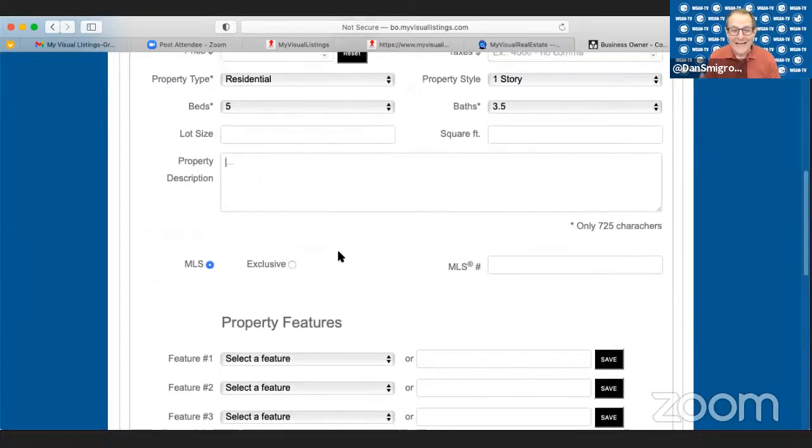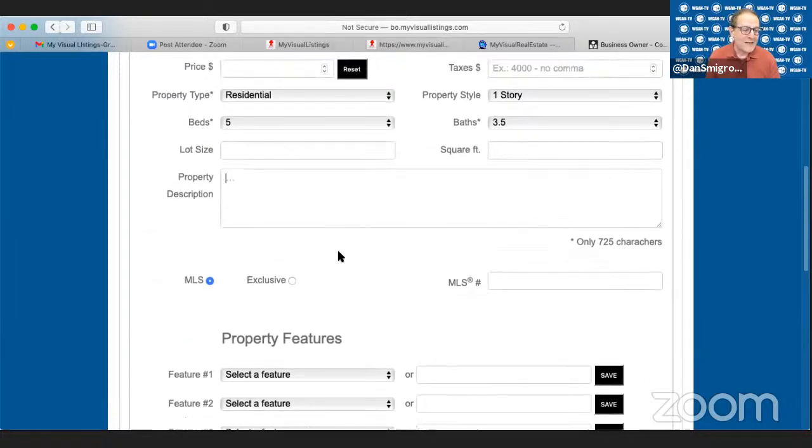Because I thought the magic piece here was, since the agent has a portal as well, that as you order the single property website, it's going to show up in their portal, and then they can start making changes and populating all this information that you would not normally populate.